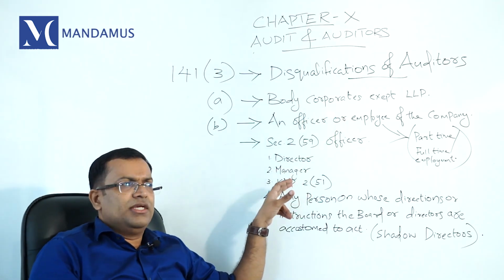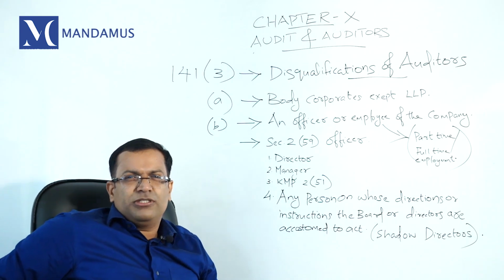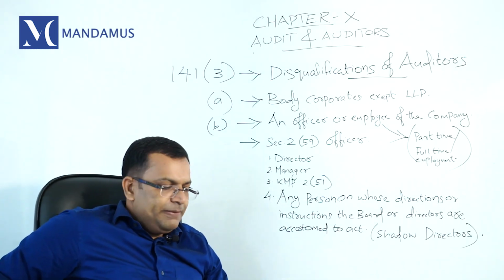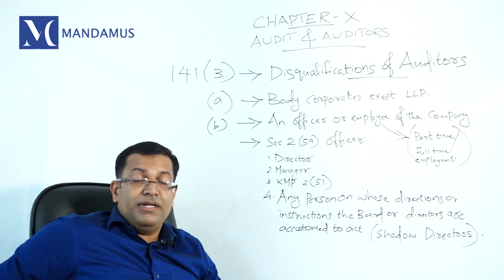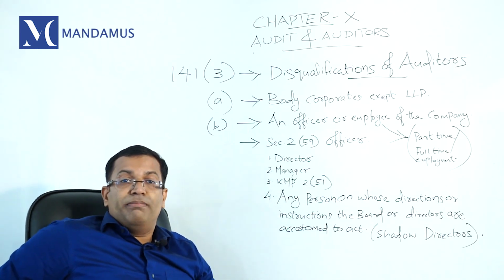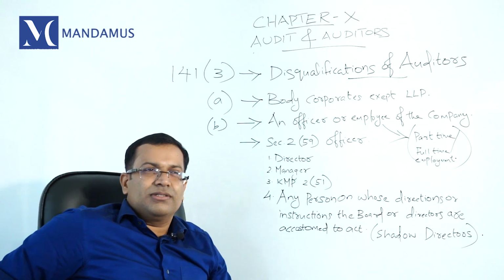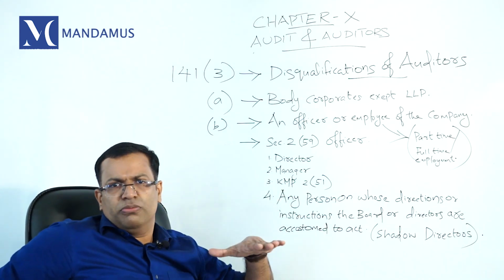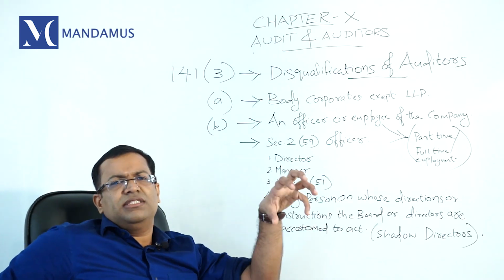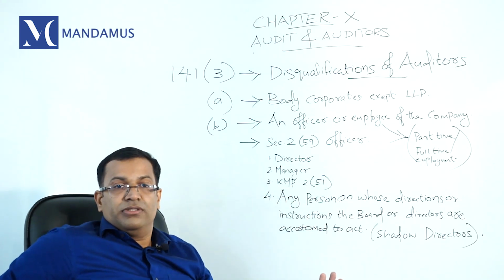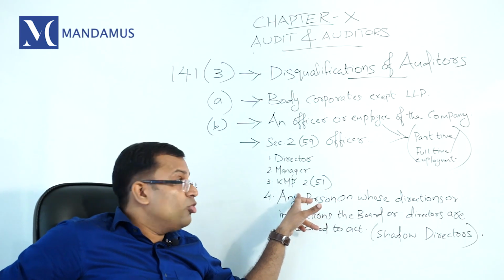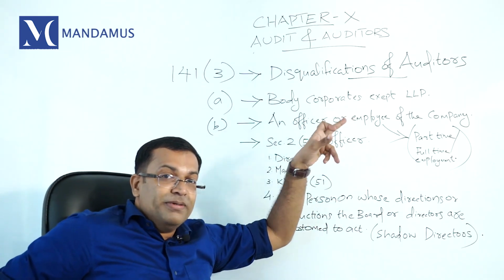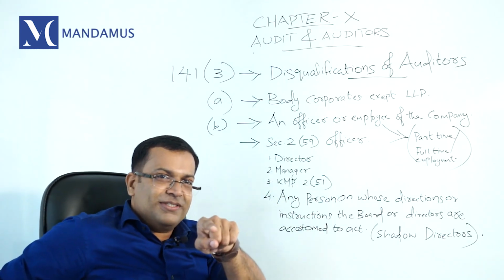Then who is a KMP? KMP is defined in section 2, subsection 51. KMP means MD, WTD, CEO, manager, whole-time director, company secretary, CFO, and any person one level below the board who is designated as managerial personnel and who is in whole-time employment. So that is a KMP. That person is also disqualified to become a statutory auditor of the company, even though he is a chartered accountant. That's very important.